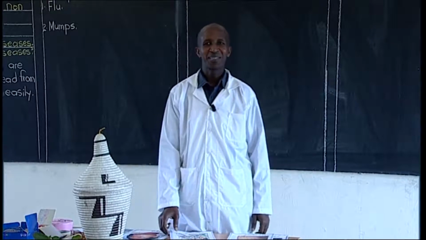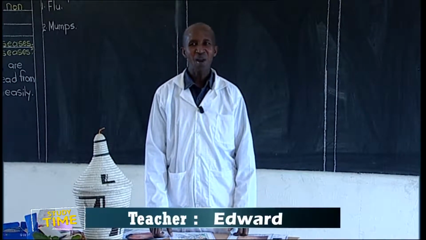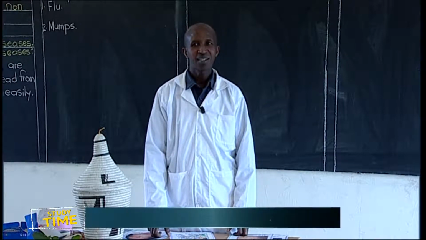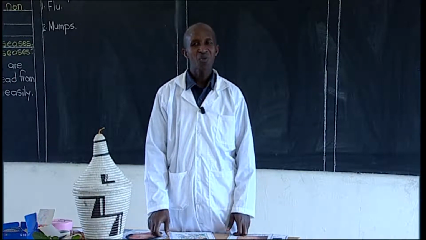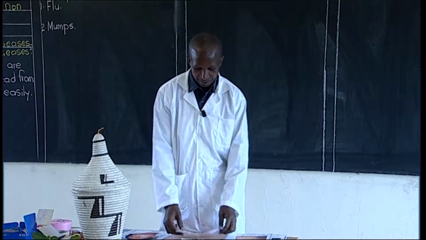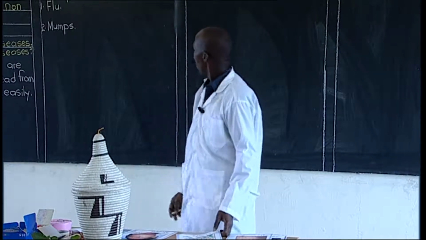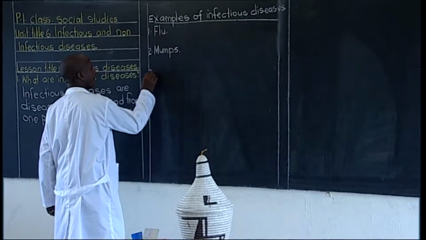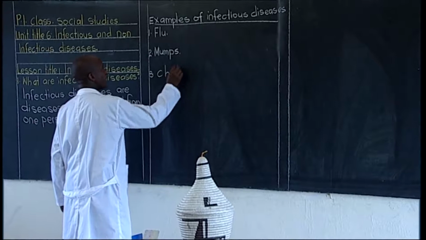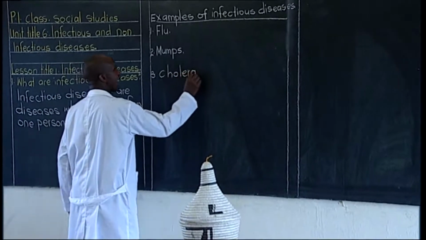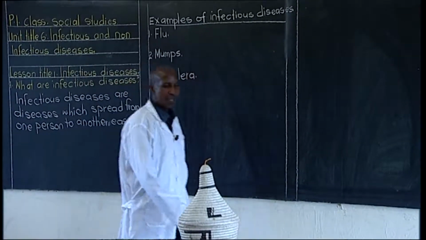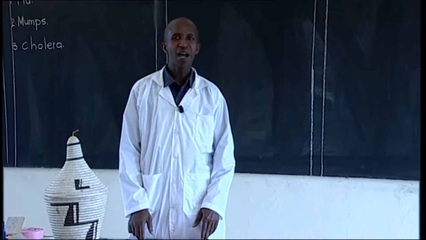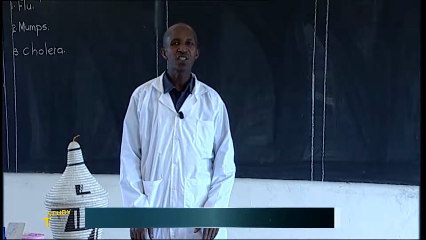You are good children. We are going to look at other examples of infectious diseases. Think of other examples. Good. Someone has mentioned another example called cholera. Cholera is also another infectious disease.